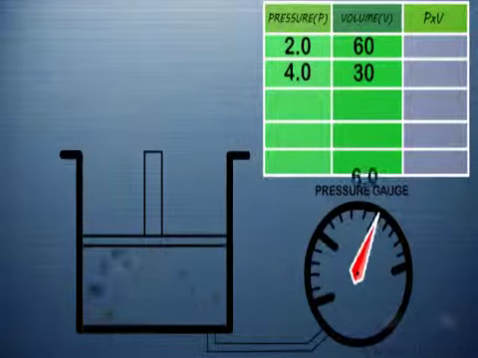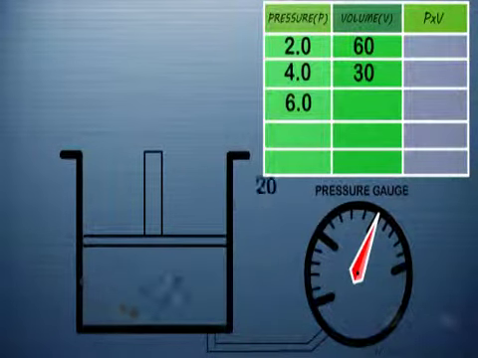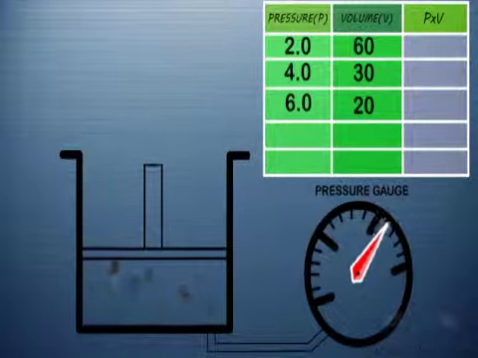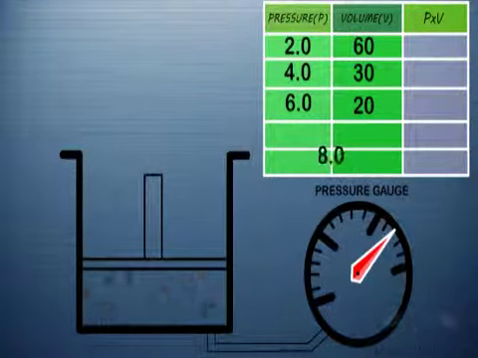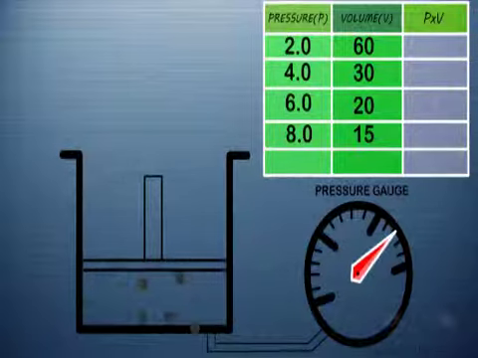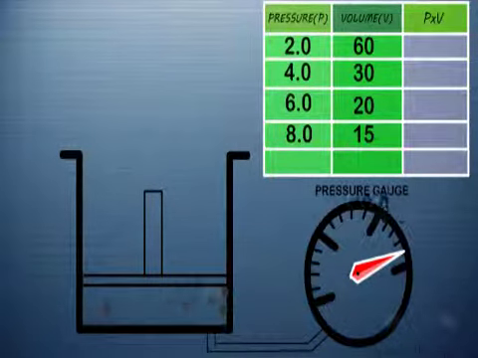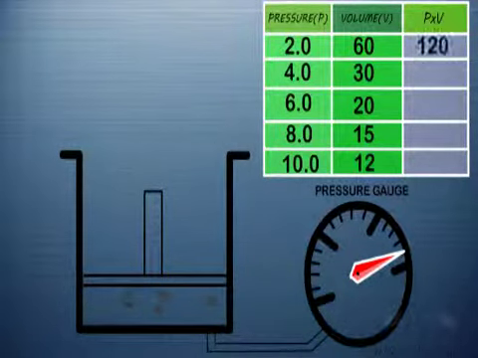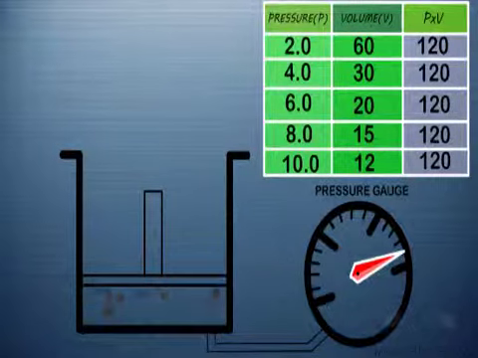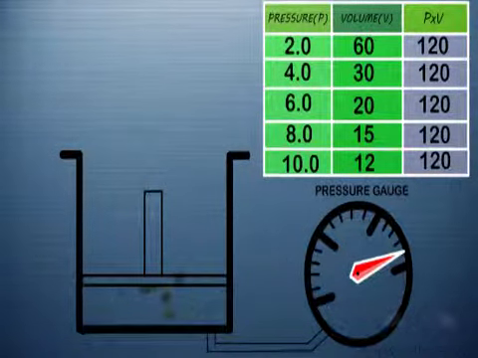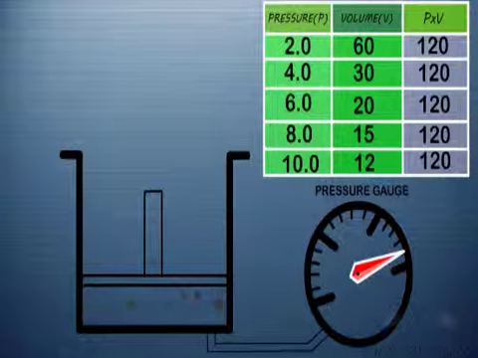As the pressure is increasing, the volume enclosed in the container is reducing. And you see that the product of pressure and volume is constant. As the pressure increases, volume decreases, but the product of pressure and volume is always constant.